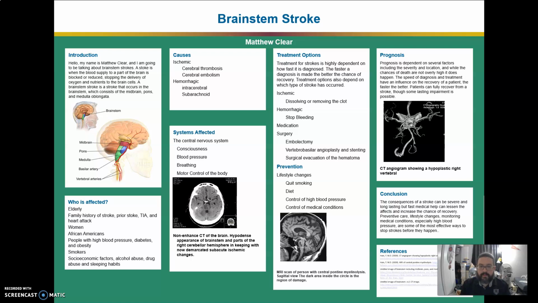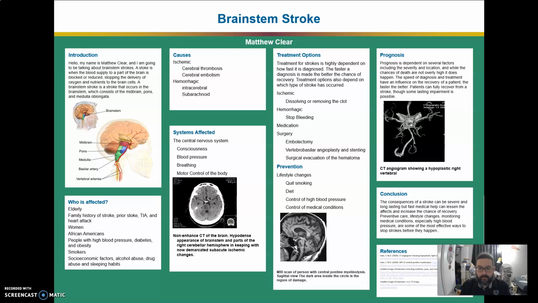For both types of strokes, prognosis is dependent on several factors, including the severity and location. And while the chances of death are not overly high, it does happen. The speed of diagnosis and treatment have an influence on the recovery of a patient. The faster the better. Patients can fully recover from a stroke, though some lasting impairment is possible.